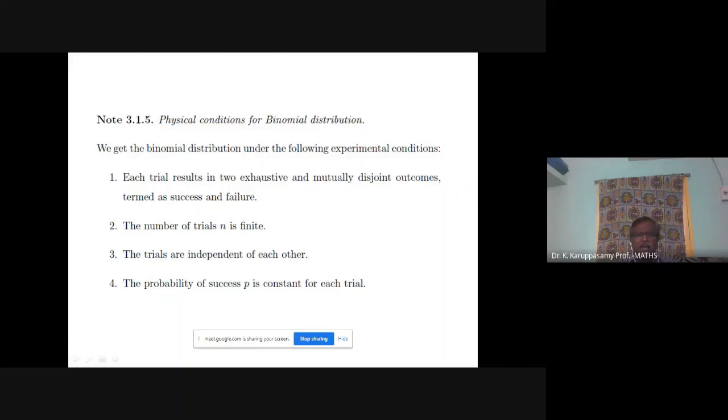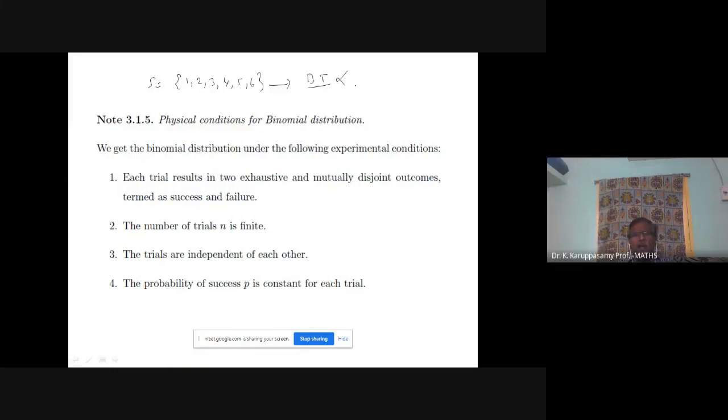But we can rearrange the problem. For example, when you are throwing a 6-sided die, your outputs are 1, 2, 3, 4, 5, 6. Your die sample space is 1, 2, 3, 4, 5, 6. Directly we cannot apply the binomial theorem. The number of outputs is 6; the number of outputs must be only 2. Then only I can apply it.